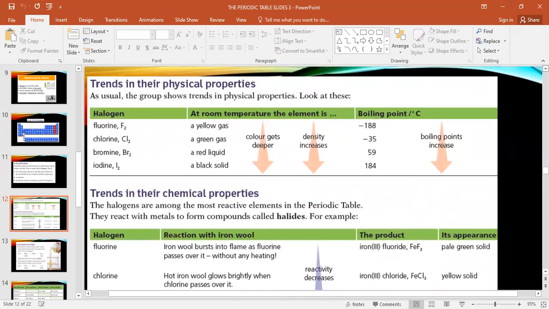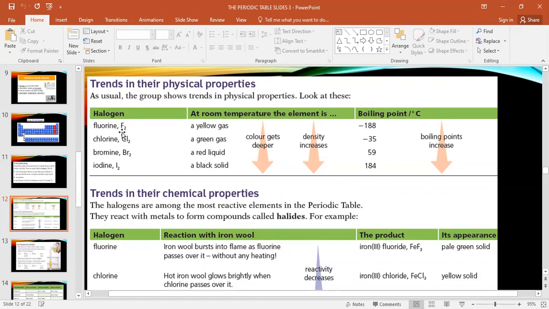So I want to tell you a very simple way: focus on the arrowhead. This orange arrow, can you see this orange arrow? Yes. Okay, please follow this table with me. The first column is the name of halogens and the formula of halogens. Look at the projector carefully, please.